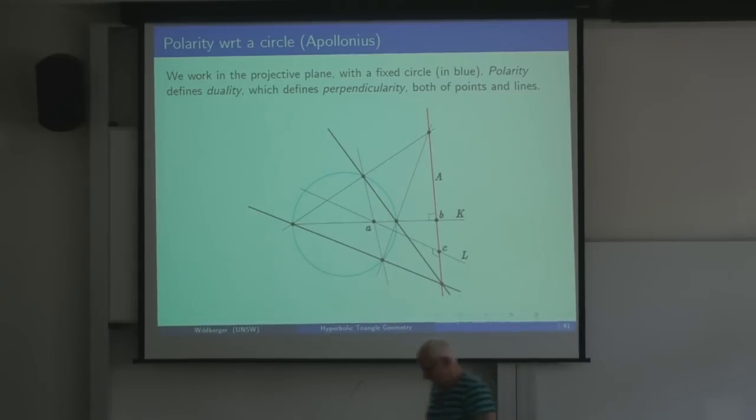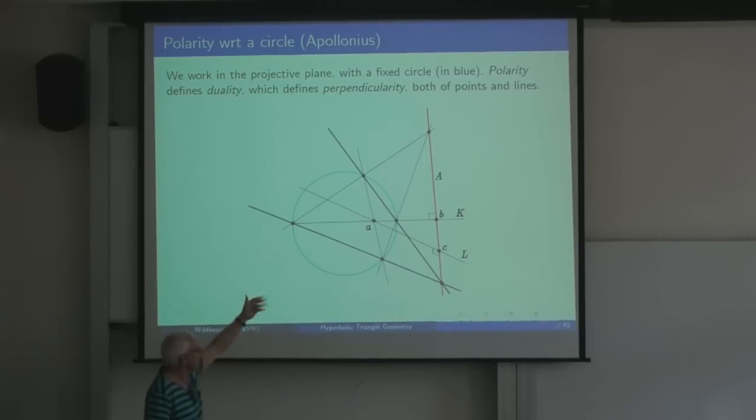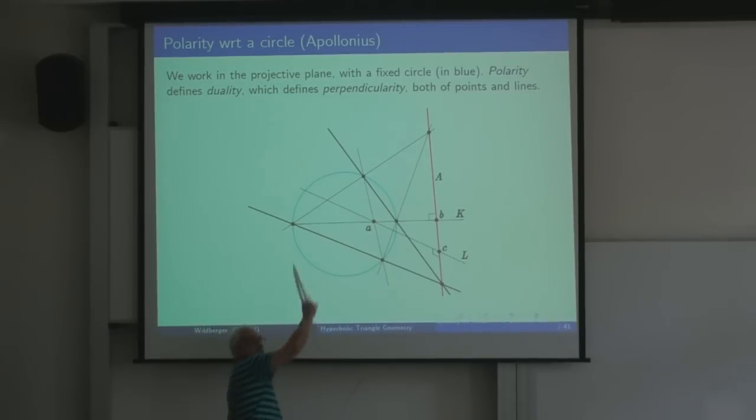Okay, so the setting is the projective plane. So this is the projective plane. And all you need to know is that there are also points at infinity. But you don't need to worry about that. That's a technicality. We're just talking about a plane, and there is a distinguished circle in that plane. That's always in blue, in the middle of our picture usually.